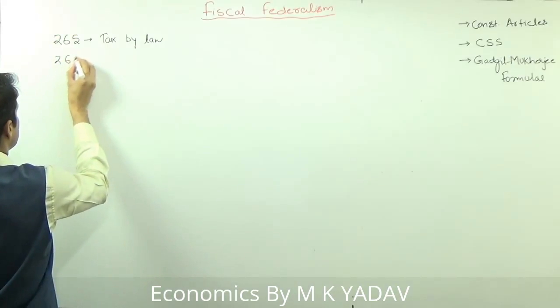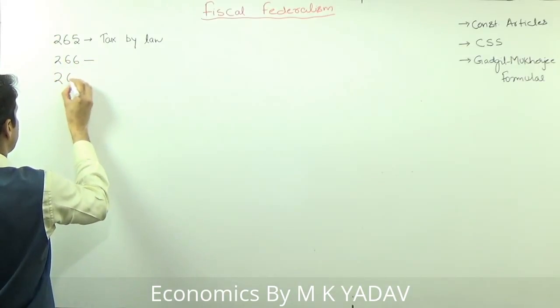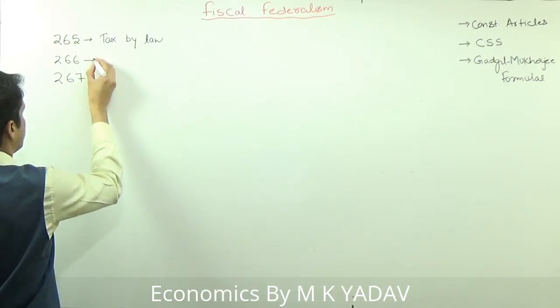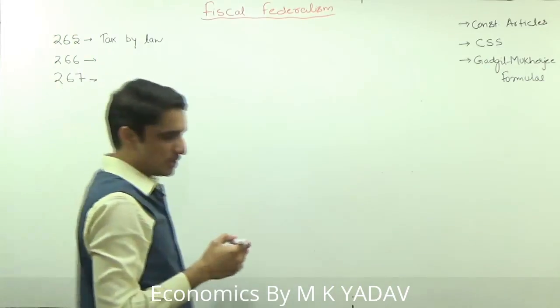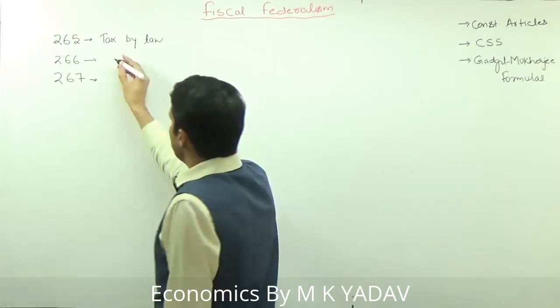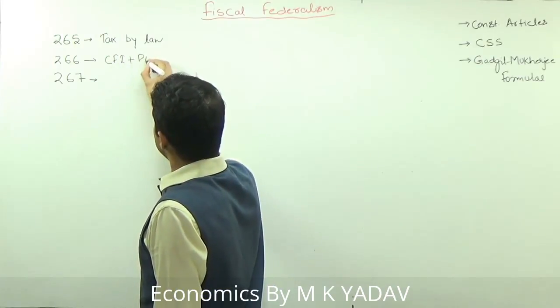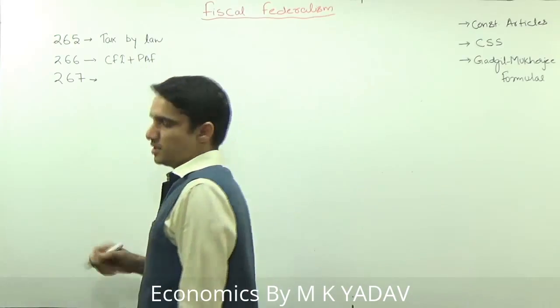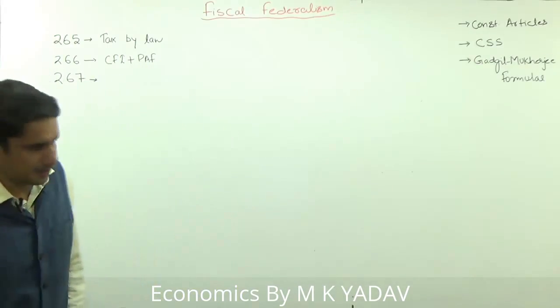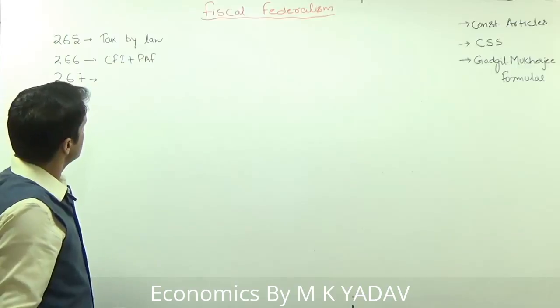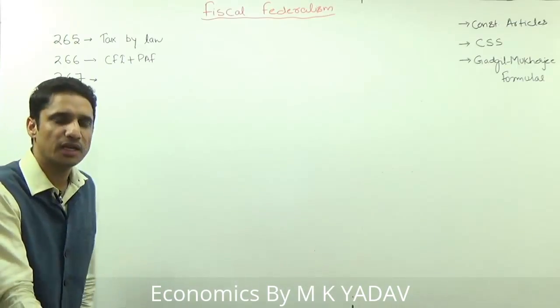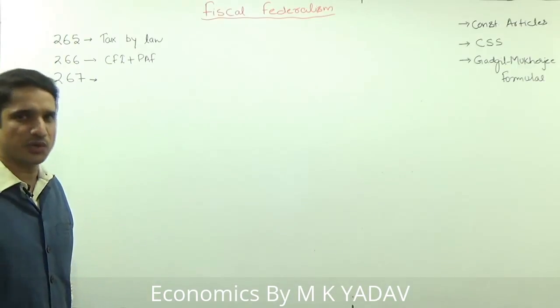Then we have Article 266 and 267. Both these articles we already discussed in the budget. Article 266 is the Consolidated Fund of India plus the Public Account Fund of India. We discussed that the CFI comes under the Parliament or the legislature, and the Public Account Fund comes under the executive.